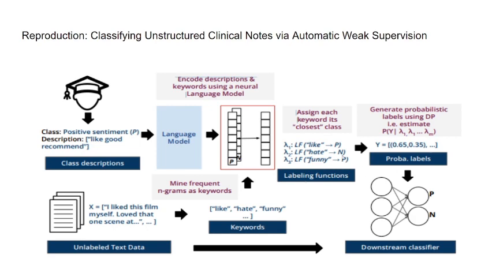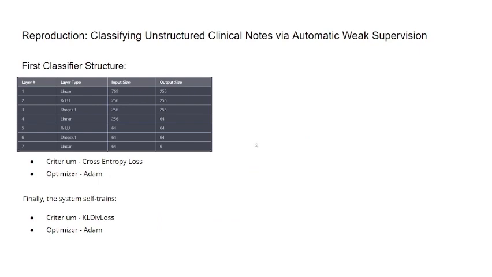Once we have our probabilistic labels, we're able to train our classifier on the probabilistically labeled dataset. Looking a little closer at that classifier, the structure of the model is essentially four linear layers and also ReLU activation layers. Our criterion is cross entropy loss, and the optimizer is the Adam optimizer. The next step is to employ the self-train mechanism, and the model is the same model, and the criterion is KL divergence loss, and the optimizer is the same Adam.